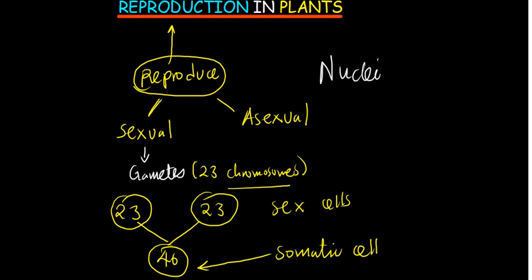Examples of sex cells are sperm cells, and also the ovum in females. So these are what we have.